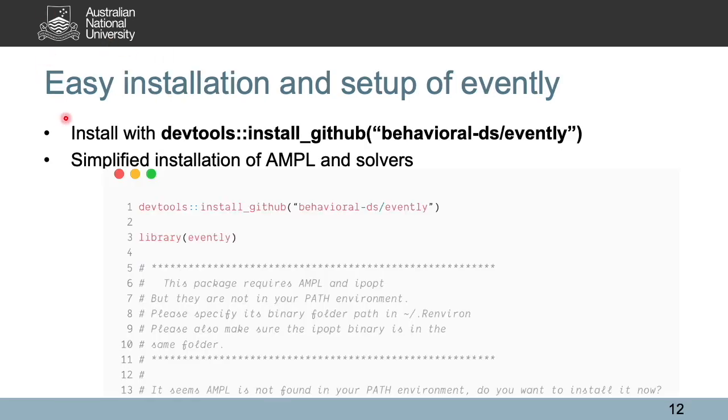To get started, the installation of Evently is simply via a single line of code as shown here. Setting up Evently with Ample and other solvers usually involves solving various library dependencies and compilation. In this package, we made it easier by introducing an automated installation process. On your first load of the package, it detects those tools and asks for setting up. If it fails to find the tools, it'll set up everything in a few minutes.